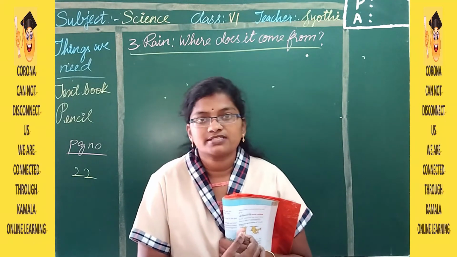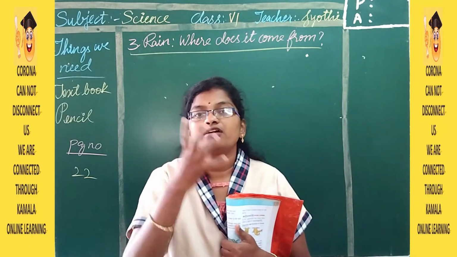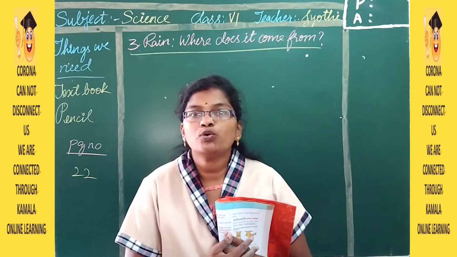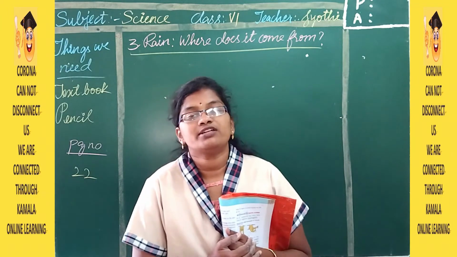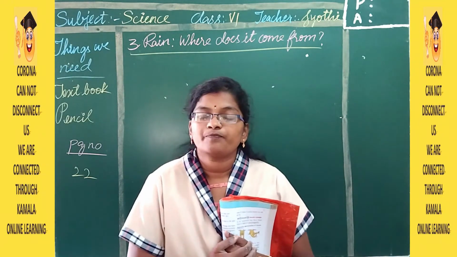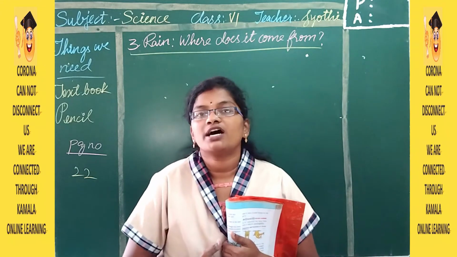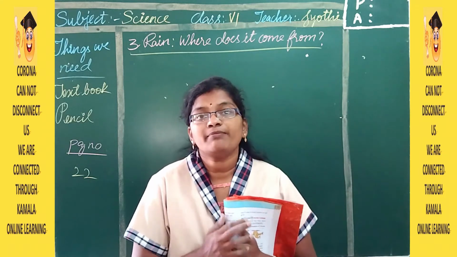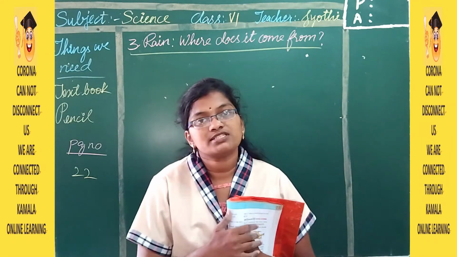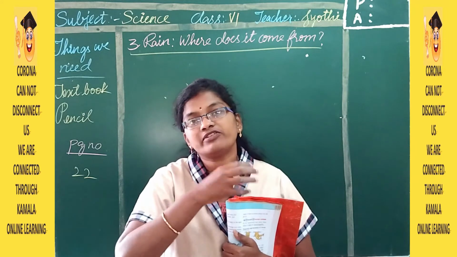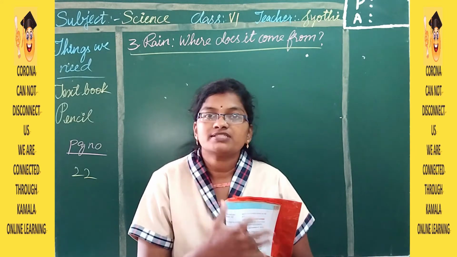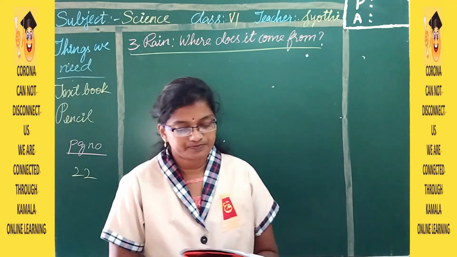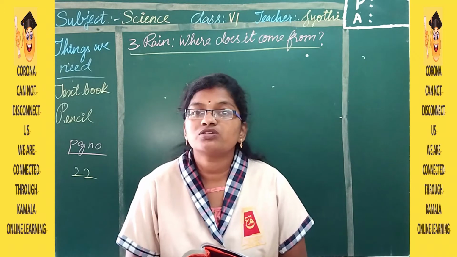By looking at the sky. If the sky has clouds which are grey in color, and if there is a little bit of wind, a cool breeze, then we know that it is going to rain. But not all the grey clouds are going to give us rain. Sometimes it may not rain, and sometimes there are no clouds in the sky, it is sunny only, but even though there is sun, sudden rainfalls will happen.